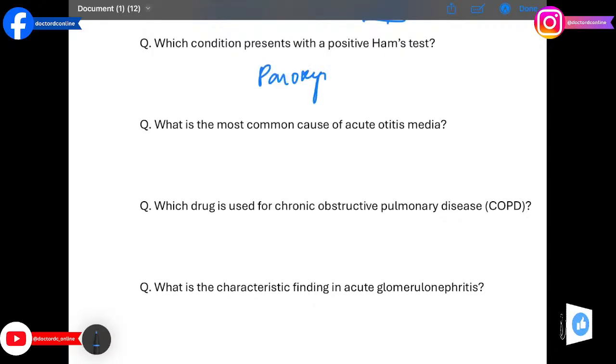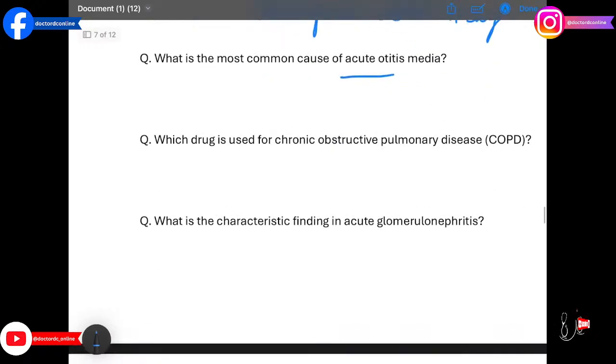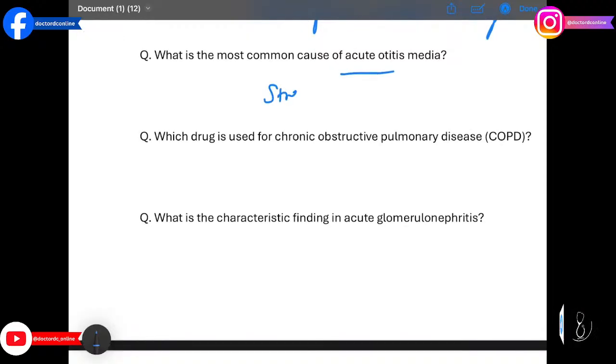This test detects red cell susceptibility to complement mediated lysis. What is the most common cause of acute otitis media? The answer is Streptococcus pneumoniae. This bacterium causes ear pain, fever in children.